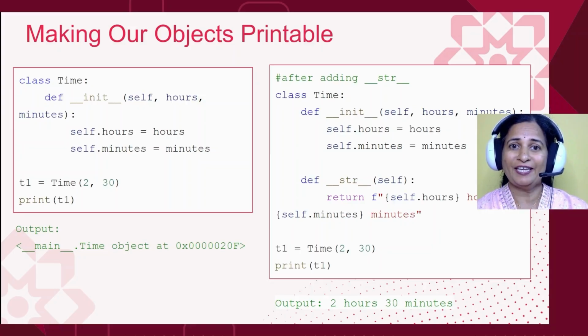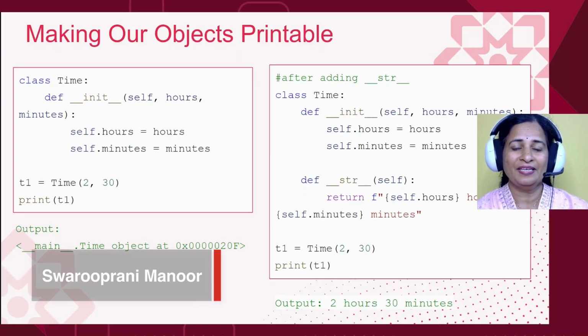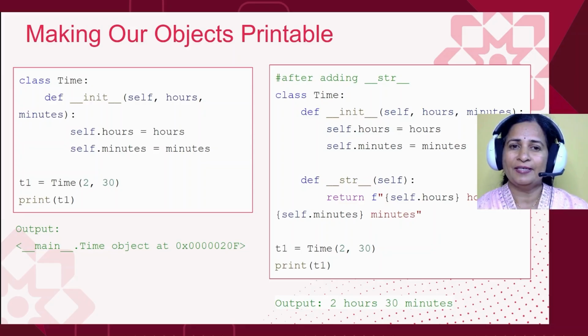Well, here is another interesting one. Let's say we try to print our objects using the print function, just like we do for numbers or strings. Here it doesn't show any error, but the output looks something like main time object at so and so. So this doesn't really help us understand what is inside the object, right?